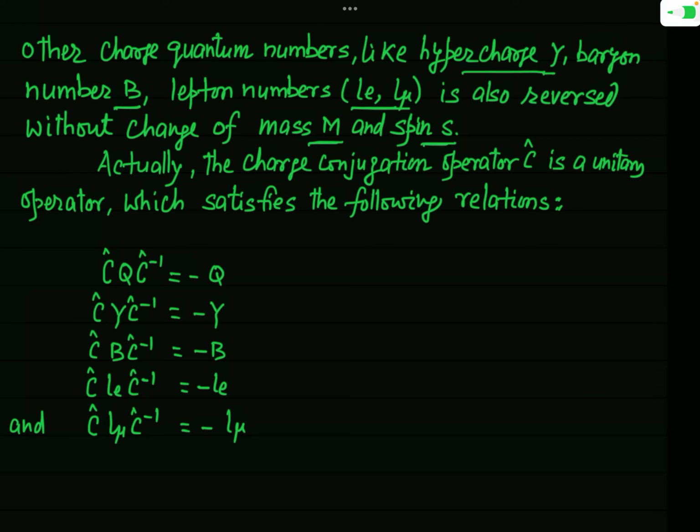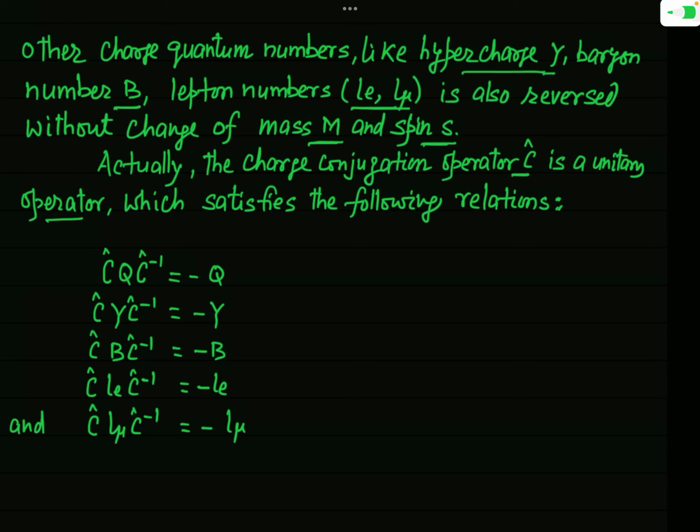Okay. In fact, when you study this in quantum mechanics, you see that the charge conjugation operator, which is denoted by the symbol C hat, is a unitary operator, and this unitary operator satisfies the following relations you can see here.